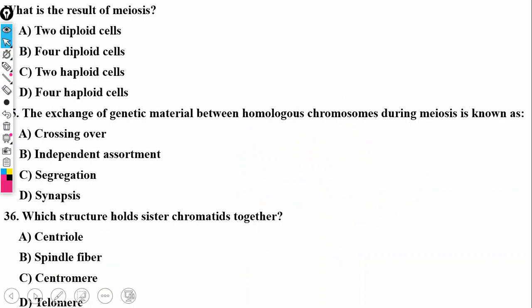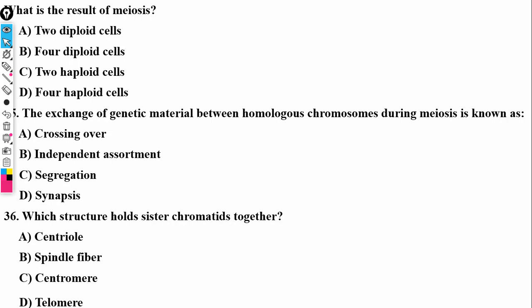All right. What is the result of meiosis? We mentioned four haploid. Yes, four haploid, so that will be option D, four haploid daughter cells. While the product of mitosis will be two diploid cells.